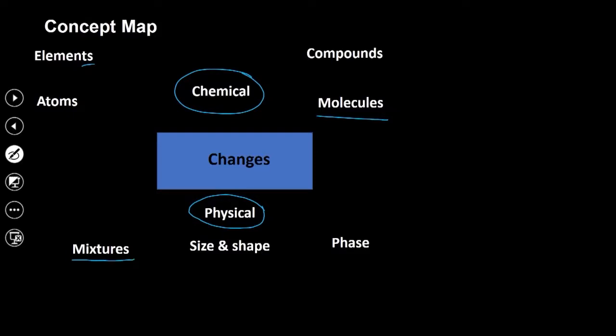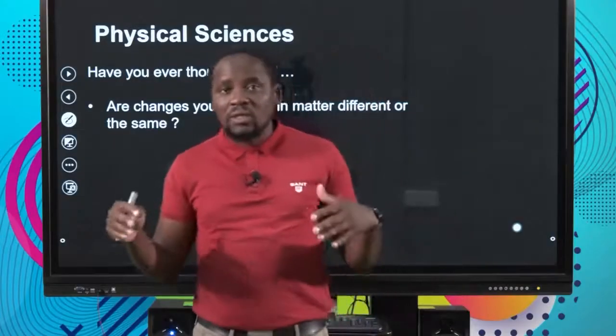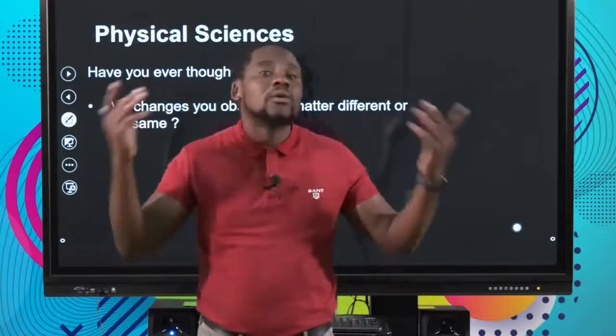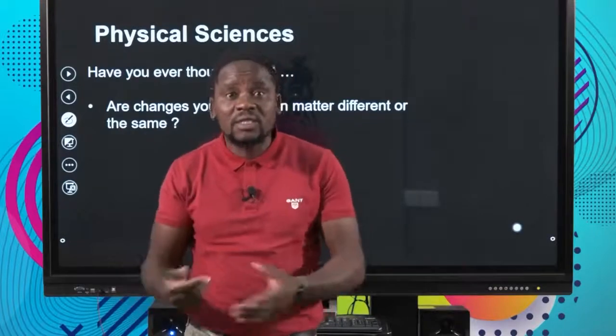Now, seeing that substances exist in any of the three forms, we shall look at how exactly a physical change occurs, and some of the observations we make as far as the physical change as well as the chemical change of matter are concerned, right? So the thought that's going to guide our discussion today is, have you ever thought about whether the changes that you observe in matter are different or the same? So we want to look into differences and similarities, to compare and contrast the different types of changes that matter undergoes under different conditions, right?